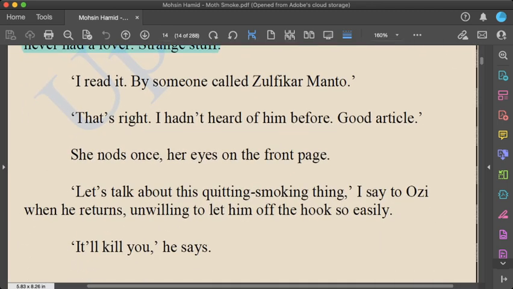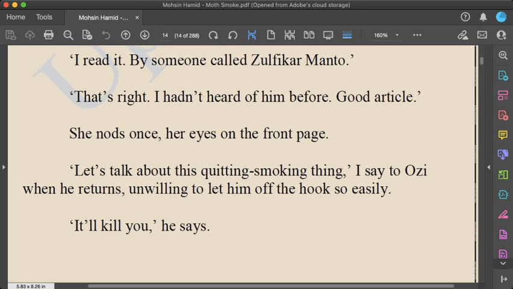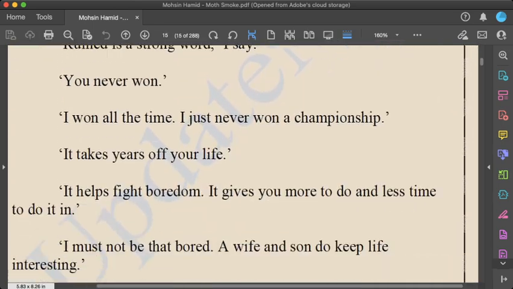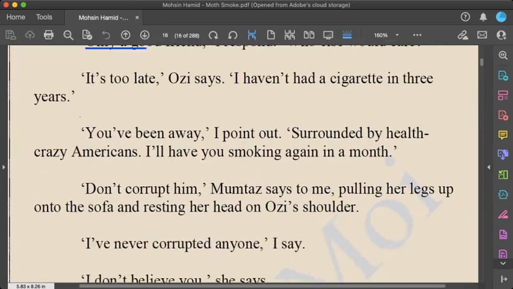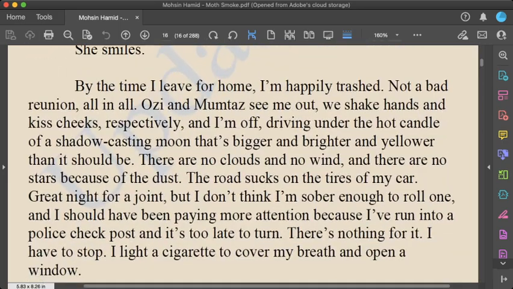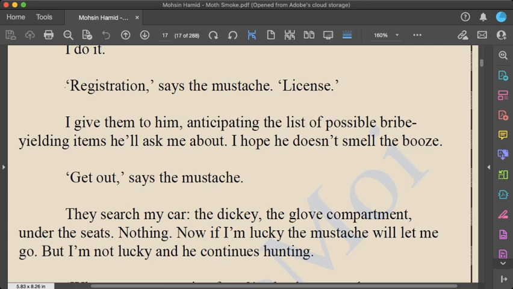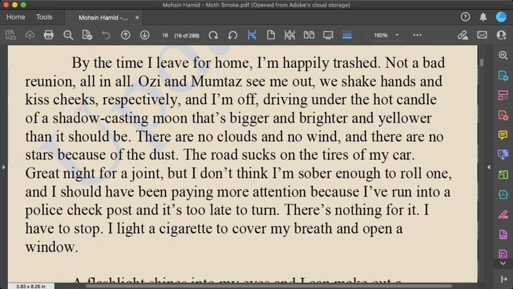Then the name Zulfikar Manto is introduced to us. The article is published, and Zulfikar Manto is actually the pen name of Mumtaz. The hint is also given that Mumtaz is a writer, a journalist, a columnist, and that is why she has taken Zulfikar Manto as the title and writes some of the articles as well. So that is possibly the first section of the novel that we must go through. After that, we shall be talking about the second section of the novel from here.